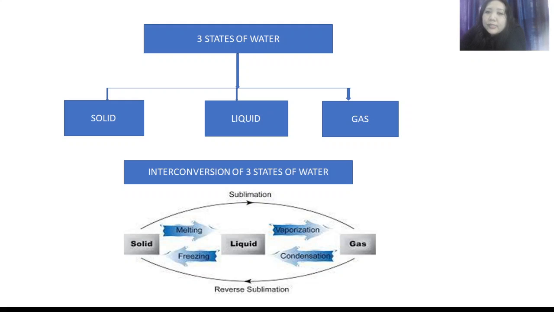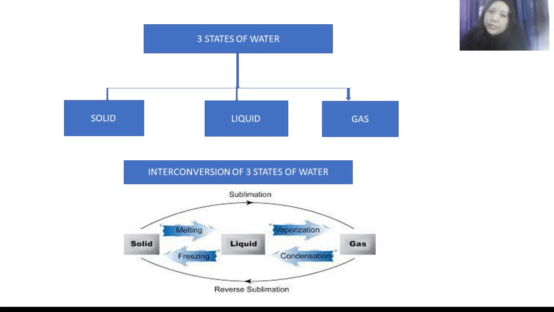The gaseous form of water can become liquid by the process known as condensation, by cooling down or lowering the temperature. Then liquid can finally be converted into the solid form again by cooling down, the process known as freezing.